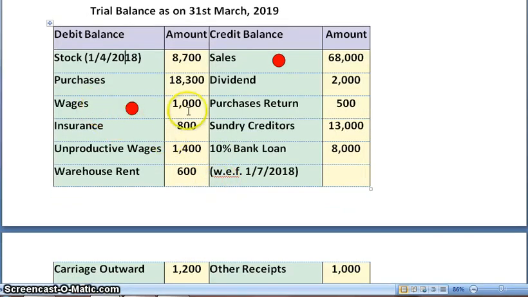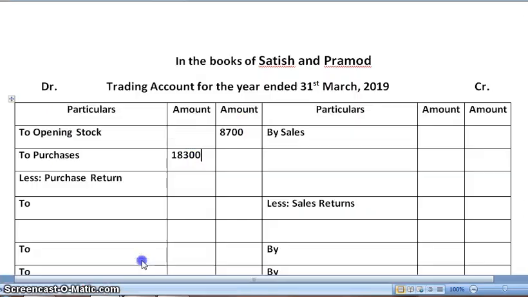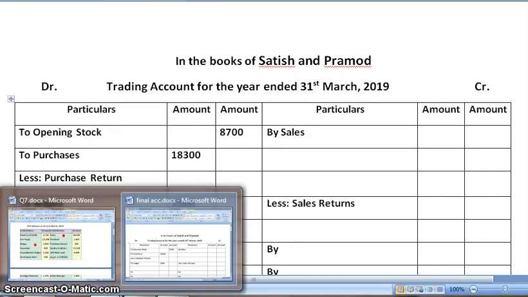Next, wages 1,000. Again, trading account debit side. Also there is an adjustment relating to wages, so we will be writing in the inner column. Amount is 1,000.